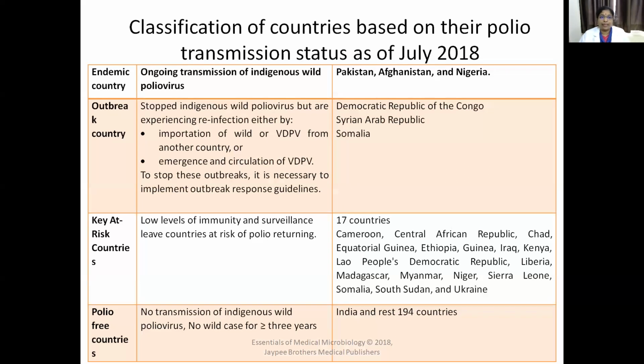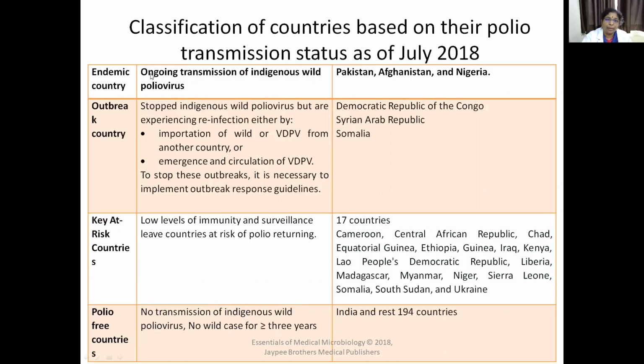The countries are classified based on their polio transmission status as of July 2018. The countries are classified as endemic countries, outbreak countries, key at risk countries, and polio free countries. India is tagged as a polio free country. India and other 194 countries are under polio free countries. That is, no transmission of indigenous wild polio virus is seen, no wild case for more than 3 years. Then they are given as a polio free country.